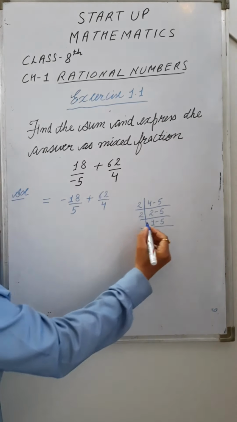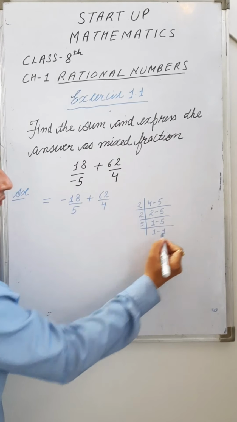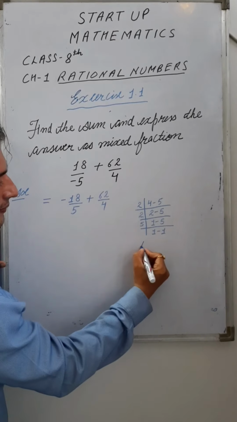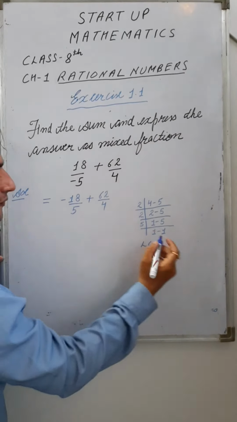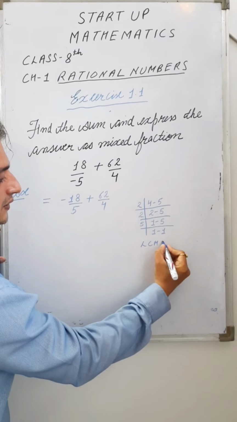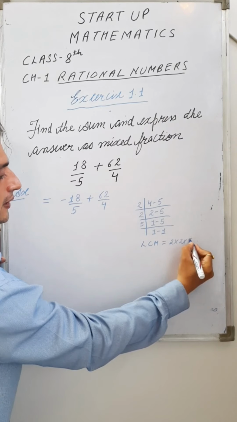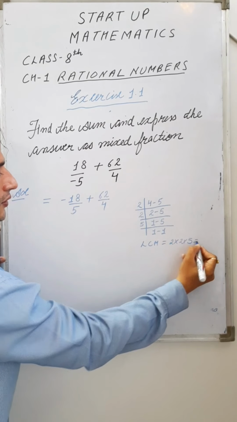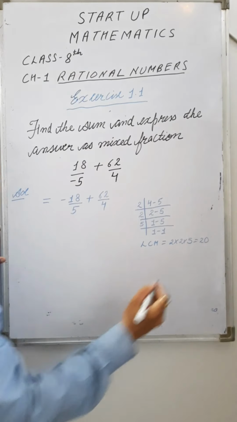And finally the number 5, 5 1s are 5. So the LCM of these two numbers 5 and 4 is 2 multiply 2 multiply 5. 2 2s are 4, 4 5s are 20. Right?